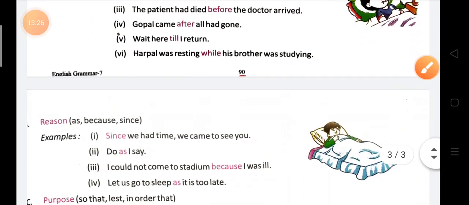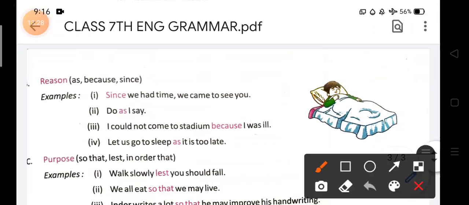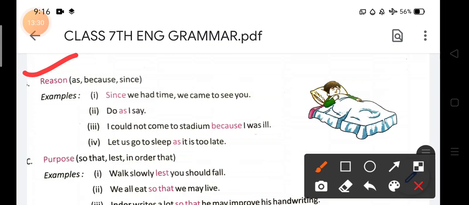Next point, reason, the conjunction of reason, because this is the second point that a subordinating conjunction shows us. For showing reason, we have three conjunctions. They are as, because, and since. These three conjunctions always tell us about the reason.